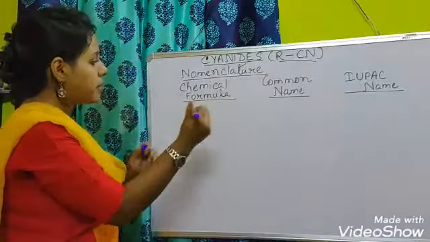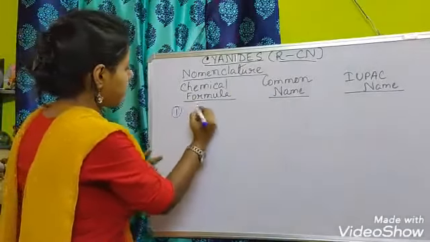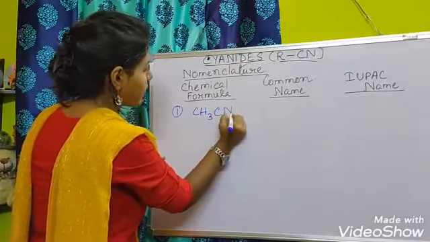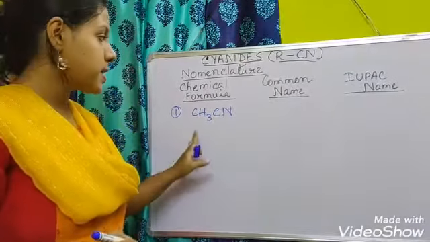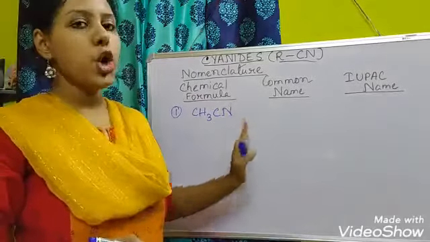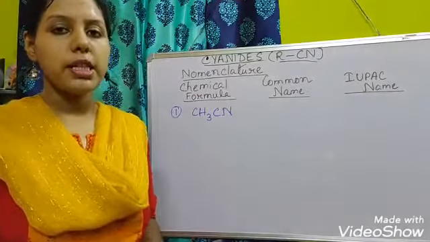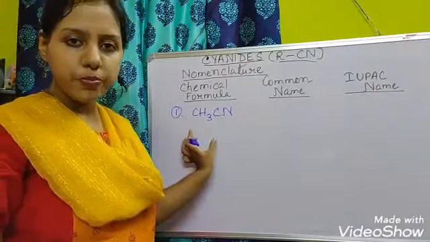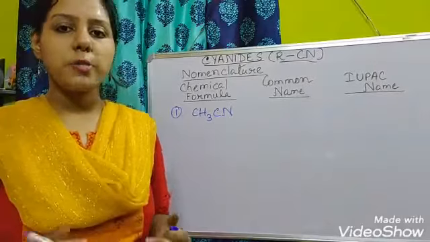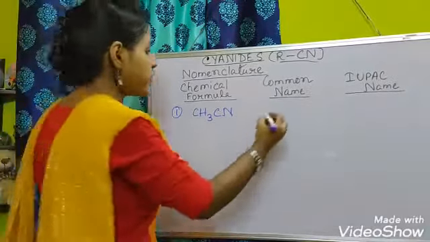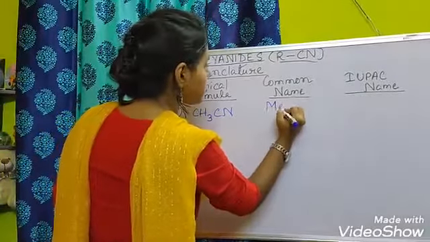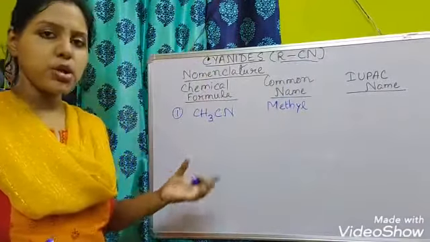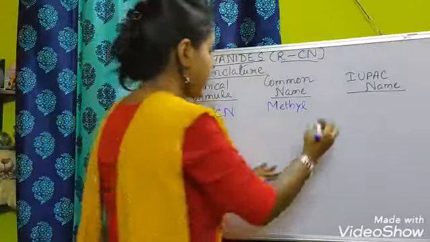First, example number 1: CH3CN. In the common method, first of all you have to identify the alkyl group. Here that is methyl, and after that the cyanide group is present, so it is methyl cyanide.